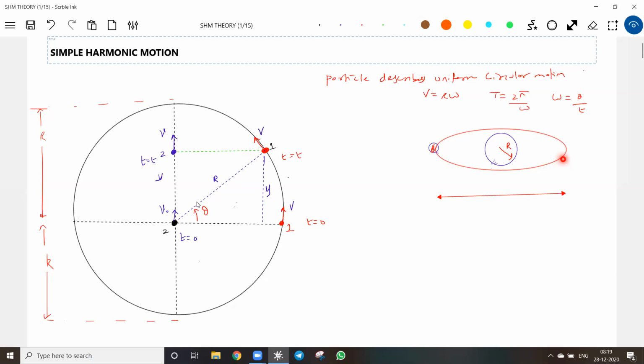I think you can experiment with this. Ask your younger brother, elder brother or sister to move any object, a pen, eraser, or something clearly visible to you, in a horizontal circular path like this, not vertical, horizontal circular path. You view it from near, and you say it's in a circular path.